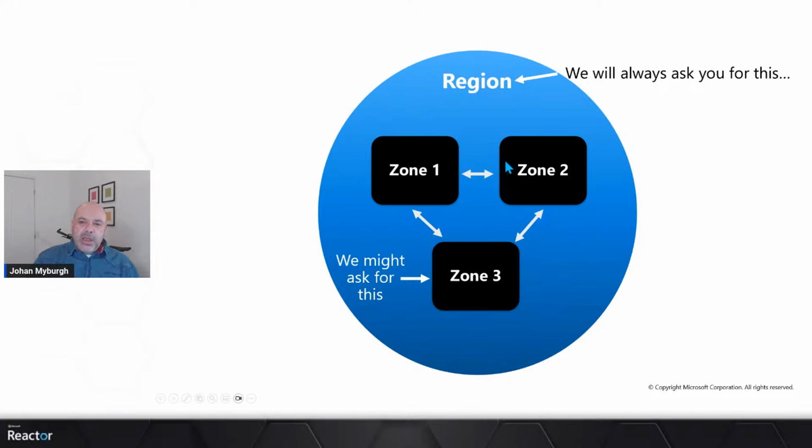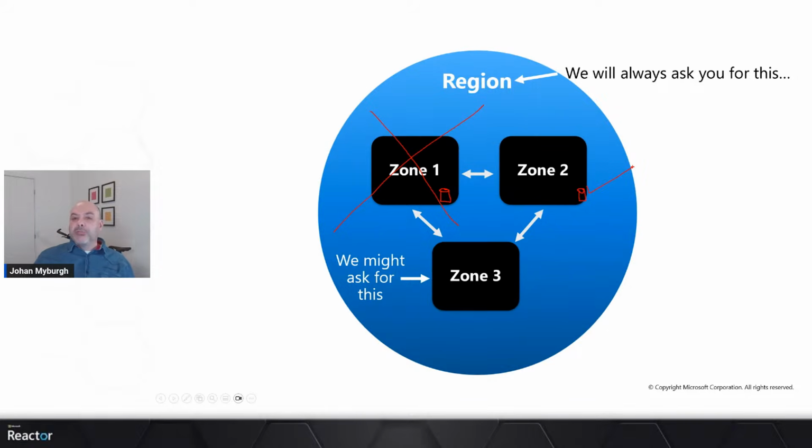So in other words, if I'm storing data, let's say for example I'm storing some blob storage files in zone 1, and I select that redundancy, it is going to replicate the content to zone 2 as well. If this entire data center goes down, my content is still accessible in zone 2.